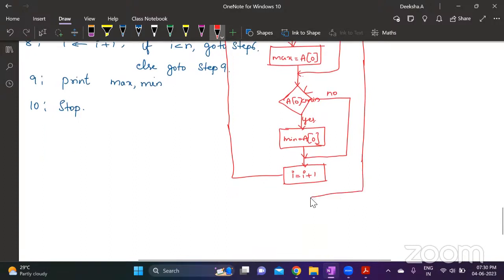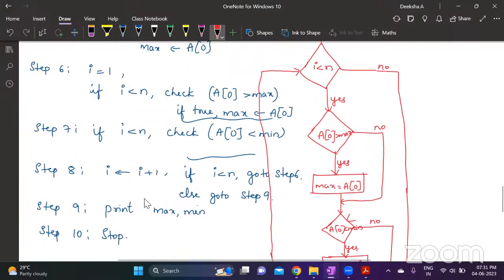What is the last step? Display. Since it is output, we write it in parallelogram. Output or print min and max. Then we have stop. This is the flowchart. You have to just understand the overall procedure. Once you know the procedure, you can write algorithm and flowchart. For all this, you need to know the procedure to solve.